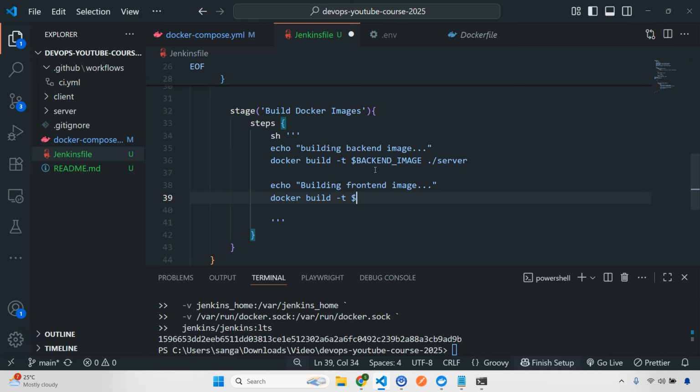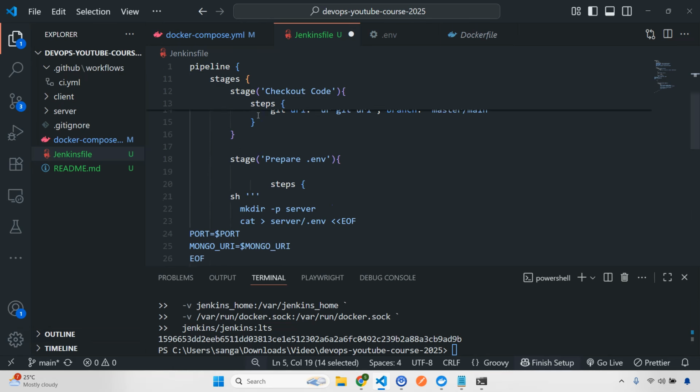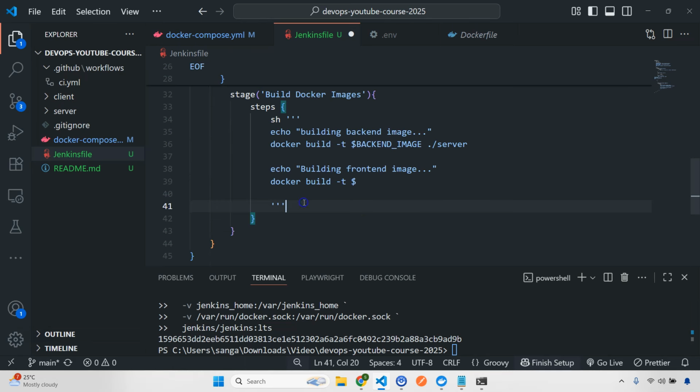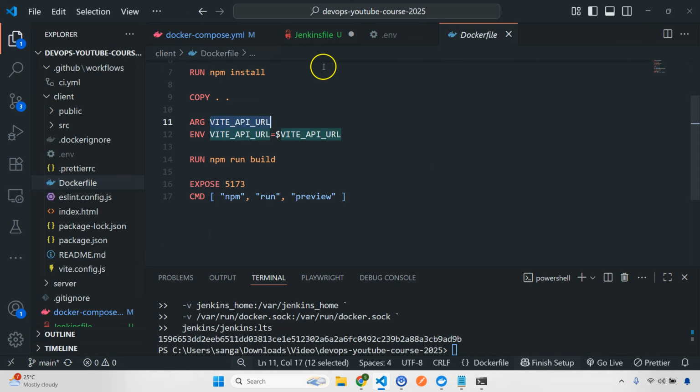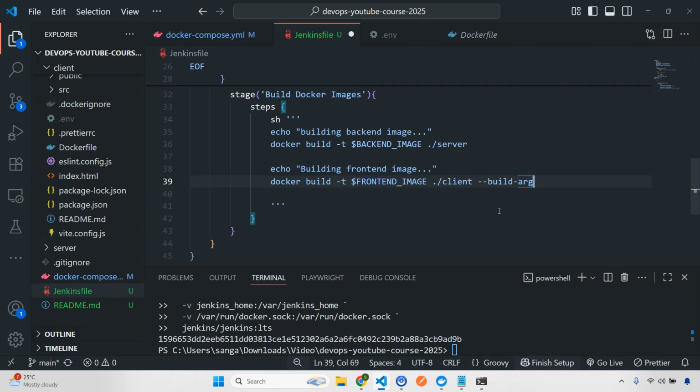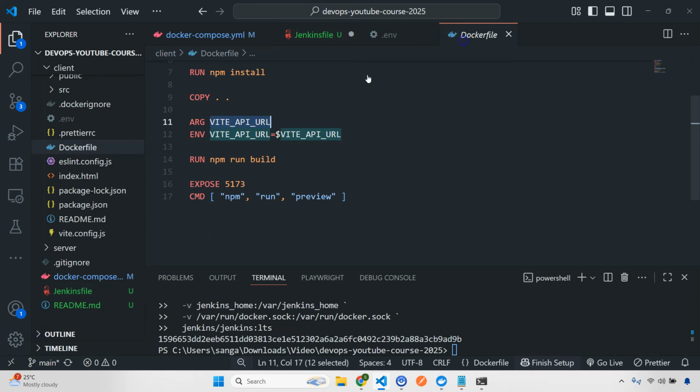And here I'm going to give the front-end image, and after this I'll go to the client directory. And then remember, very important, we need to use a build arg, because in our Docker file we are using this arg. Okay, so in the build arg I'm going to copy this.